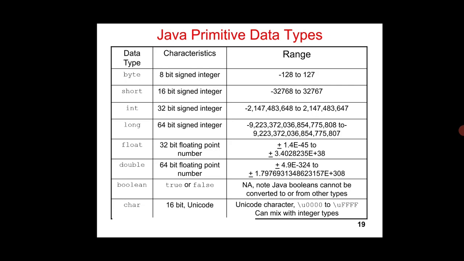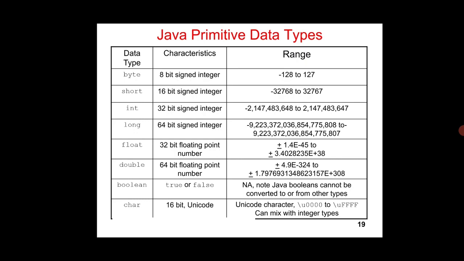The data types, their characteristics and ranges, are displayed in this slide. Byte is an 8-bit signed integer, with a range from -128 to 127. Short is a 16-bit signed integer, from -32,768 to 32,767. Int is a 32-bit signed integer, from -2,147,483,648 to 2,147,483,647.